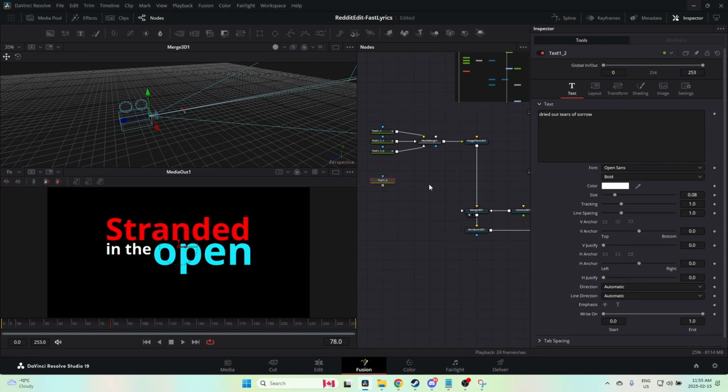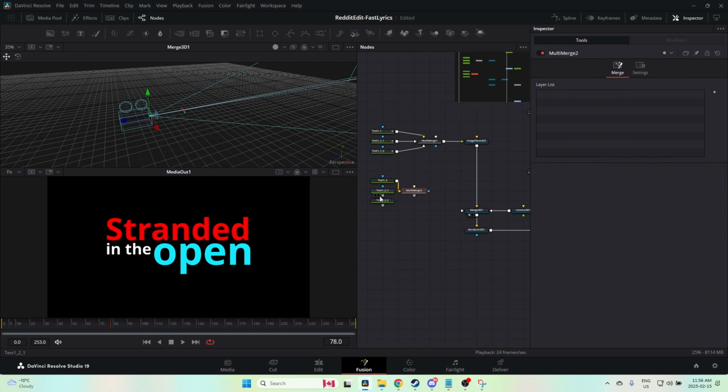Again, three text blocks, Ctrl+C, Ctrl+V, Ctrl+V. And that's going to be dried out. And that's going to be tears. Tears of. And last word is going to be sorrow. Okay. Again, we're going to put a multi-merge. Slap that in there.